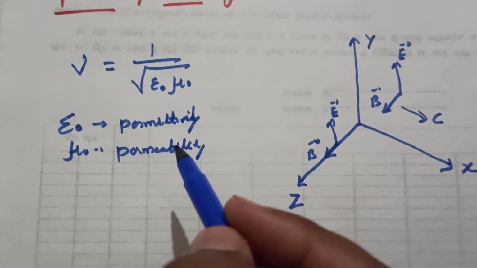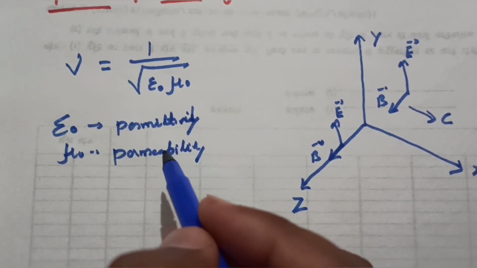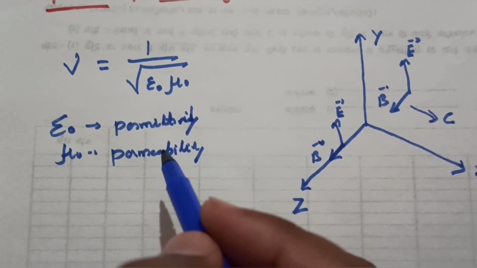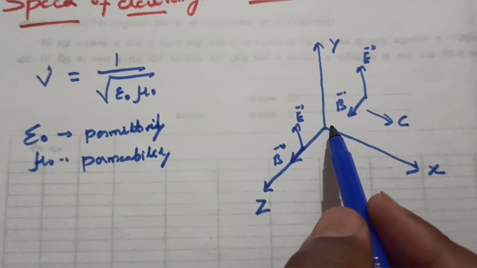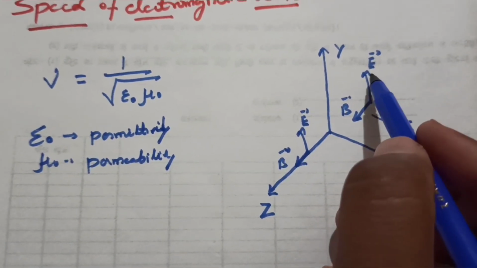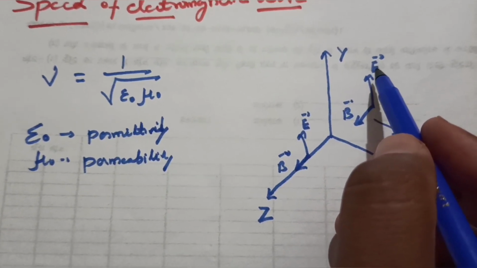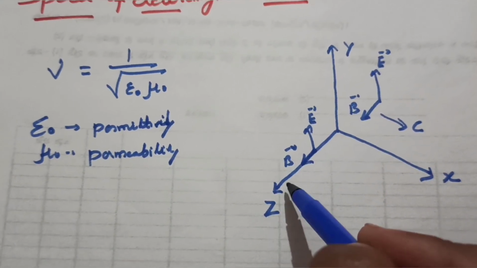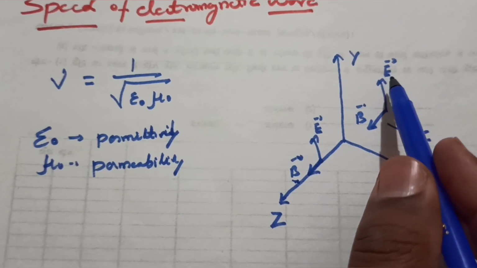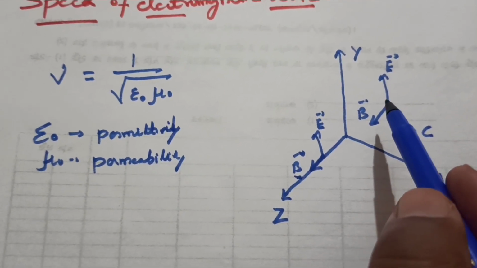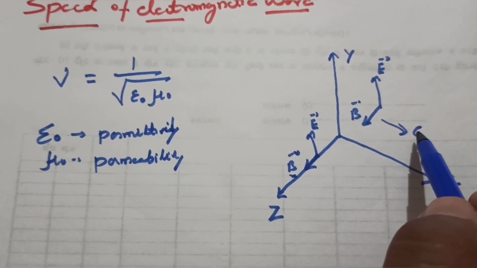So electromagnetic waves cannot propagate within a conductor, since they are totally deflected when they strike a conducting surface. Now, if you see this diagram, we have taken the electric field in the y direction, and in the z direction we have the magnetic field, designated by vector B. The wave propagates in the x direction with speed c.